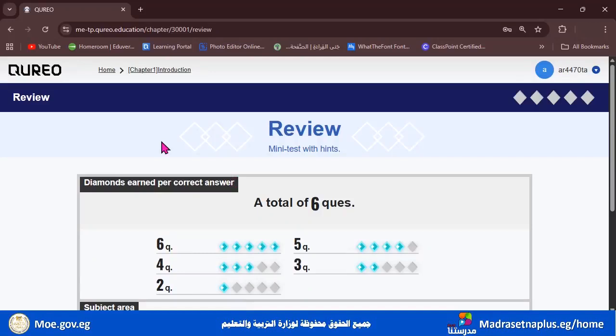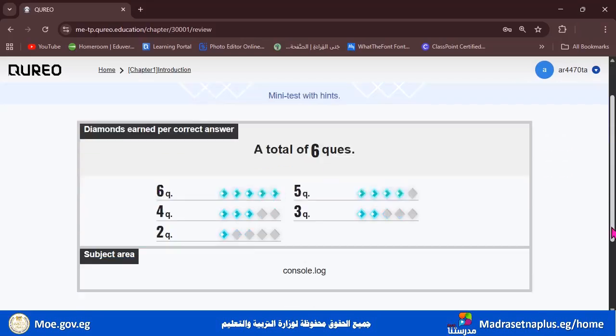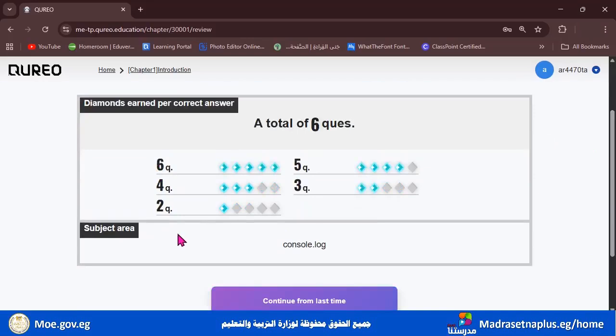As we already know, the review or mini test for chapter 1 contains exactly 6 questions, and each question has a specific number of diamonds. Question 2 has 1 diamond when you answer it correctly.